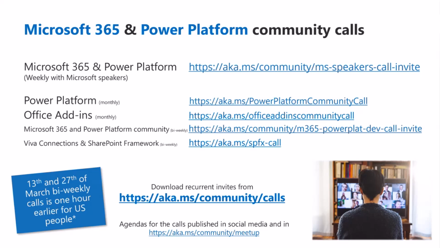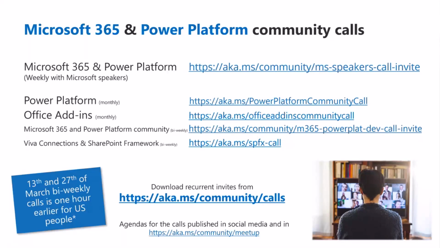And then we have our 7 a.m. Pacific time series. Normally 7 a.m. Pacific time. Right now we're in this weird twilight zone almost feeling, but typically 7 a.m. every single Thursday. It's the Microsoft 365 and Power Platform community call or the Viva Connections and SharePoint Framework community call.